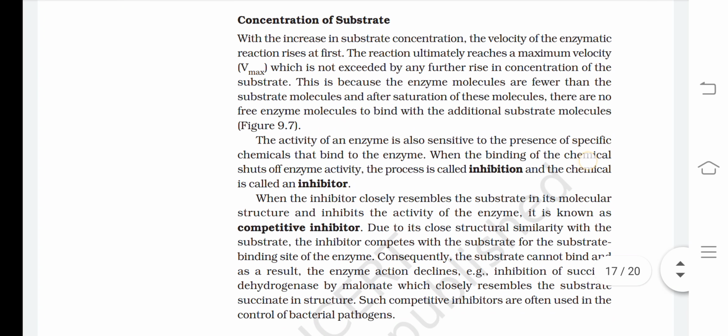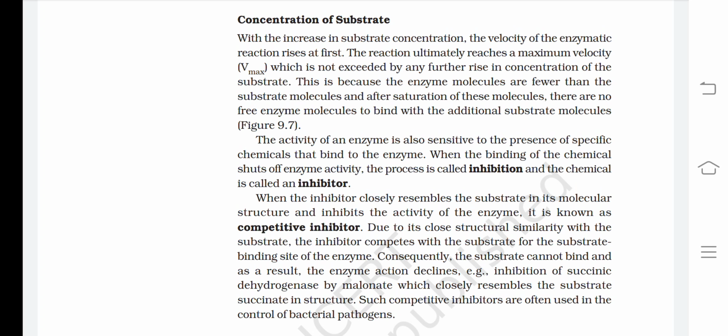Now, concentration of substrate. With the increase in substrate concentration, the velocity of the enzymatic reaction rises at first. The reaction ultimately reaches a maximum velocity, that is Vmax, which is not exceeded by any further rise in concentration of the substrate. This is because the enzyme molecules are fewer than the substrate molecules, and after saturation of these molecules, there are no free enzyme molecules to bind with the additional substrate molecules.